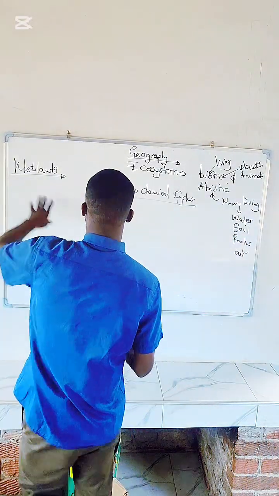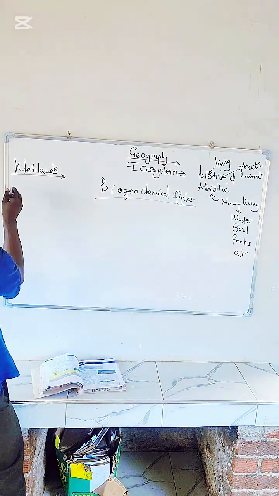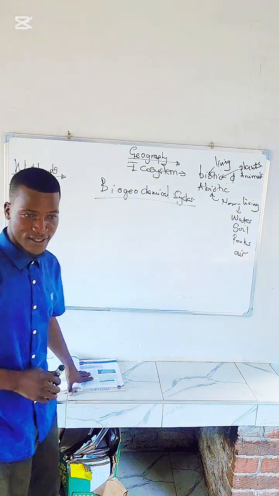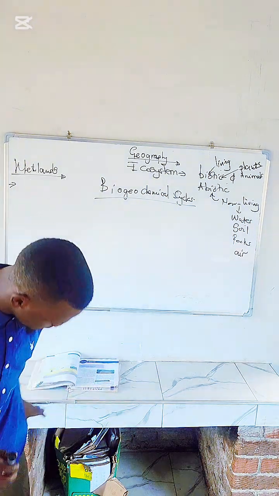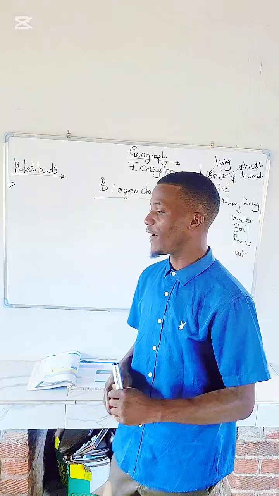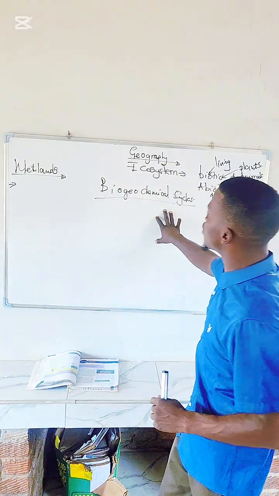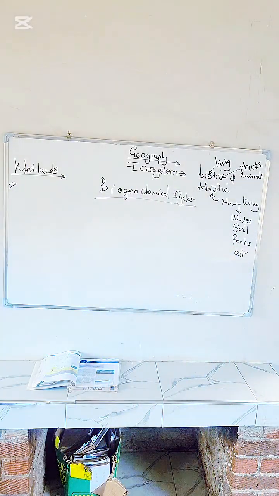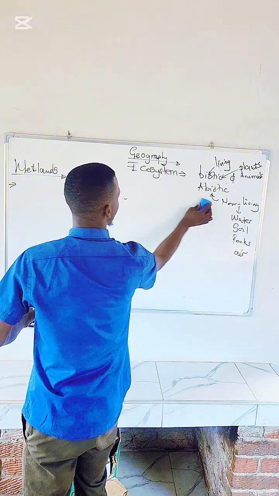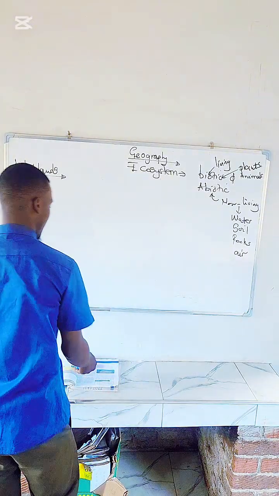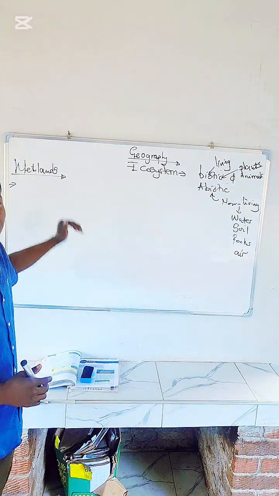Let's now talk about what we call wetlands. What are wetlands?